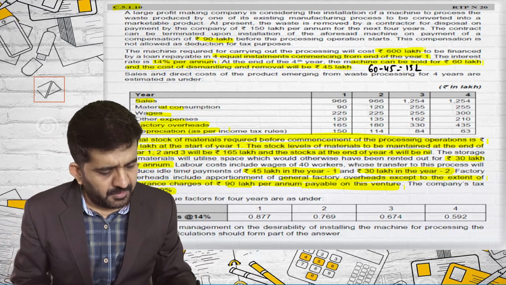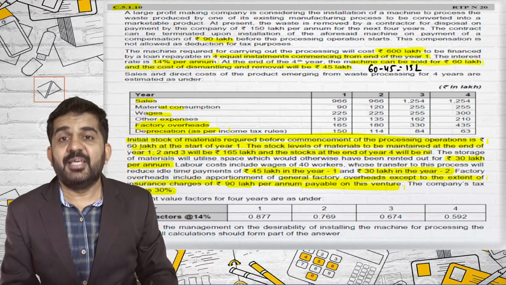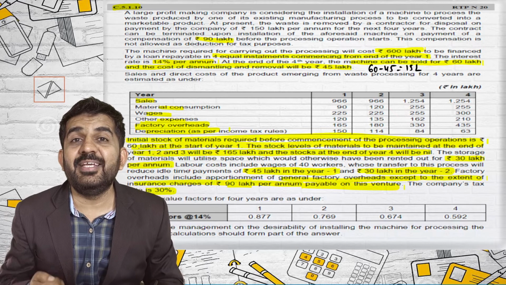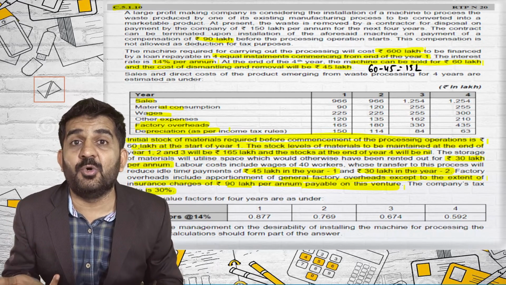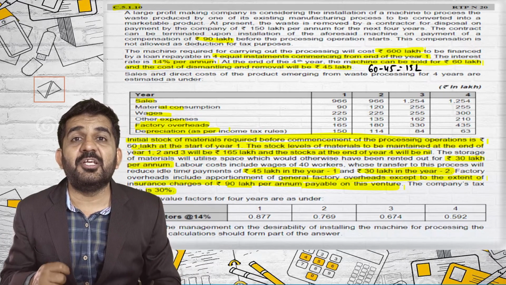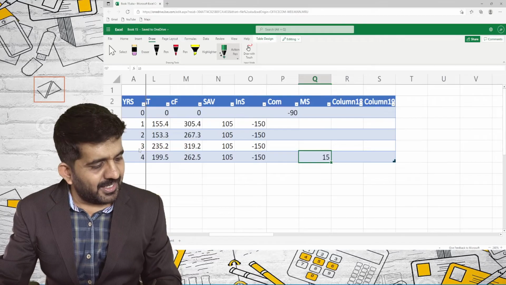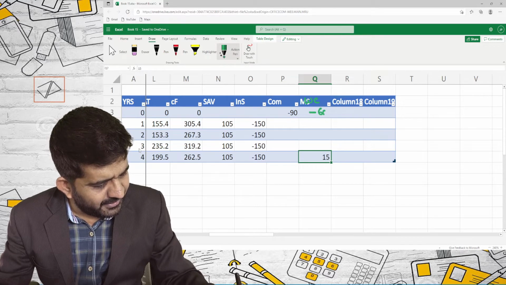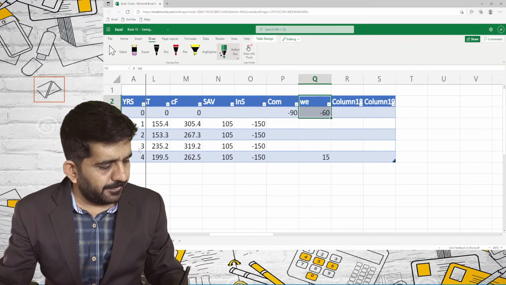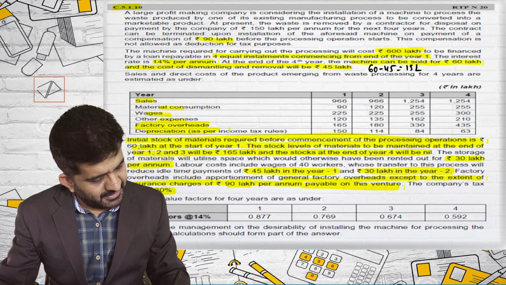Initial stock of the material required before commencement of operations is 60 lakhs. So I will need a raw material of 60 lakhs today at the end of 0 year. Working capital is cash outflow always at the end of 0 year. So at the end of 0 year, this is working capital and it will be minus 60.